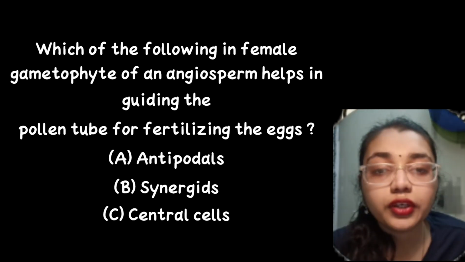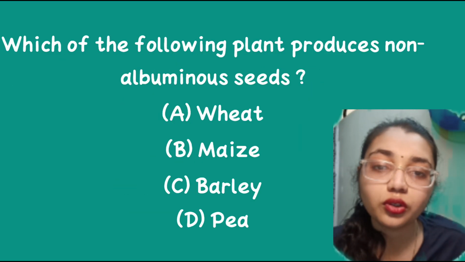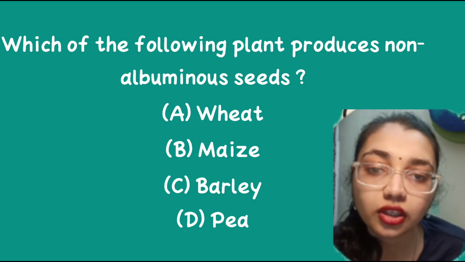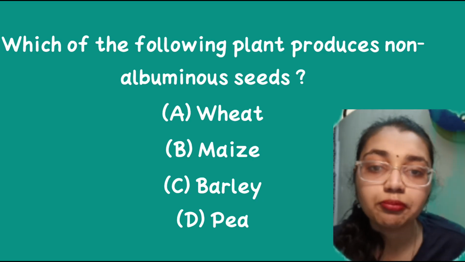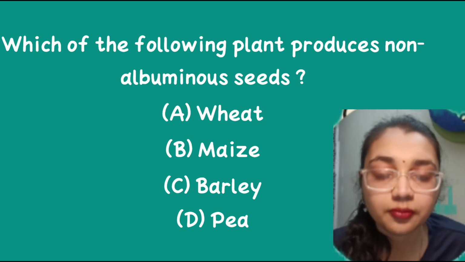Which one of the following plants produces non-albuminous seeds? Option A wheat, option B maize, option C barley and option D pea. So here pea is the particular plant that produces non-albuminous seeds.